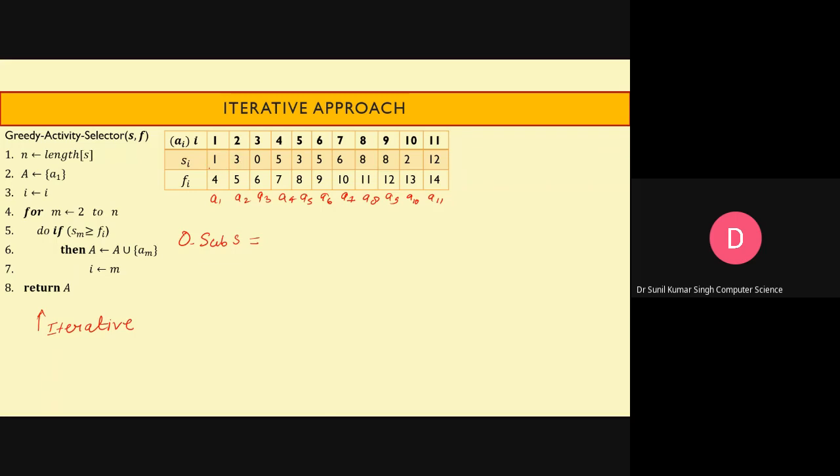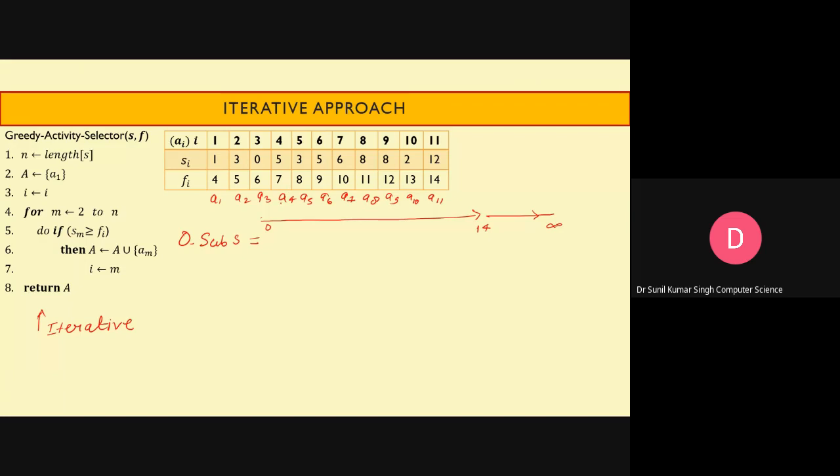So you have to look for the starting time and finishing time of the activity. Its timeline is something like starting from 0 to the finishing time of the last activity, that is 14, and it can go beyond that also till infinity.